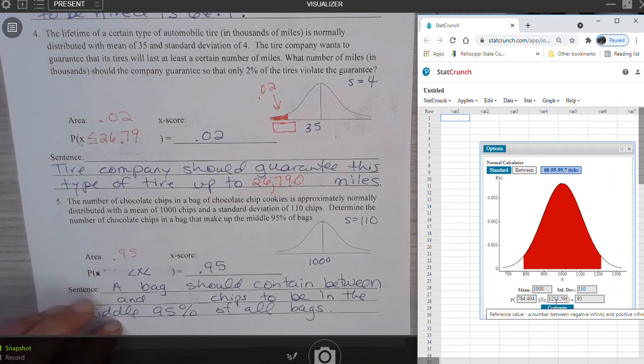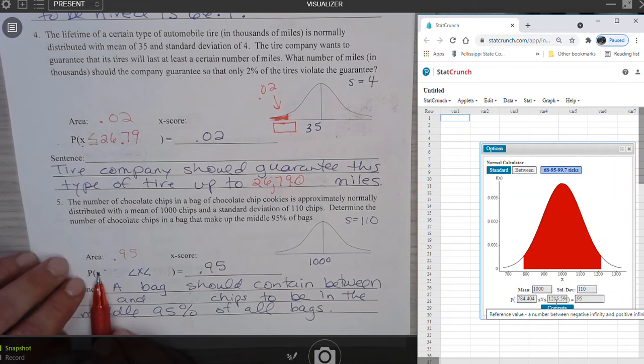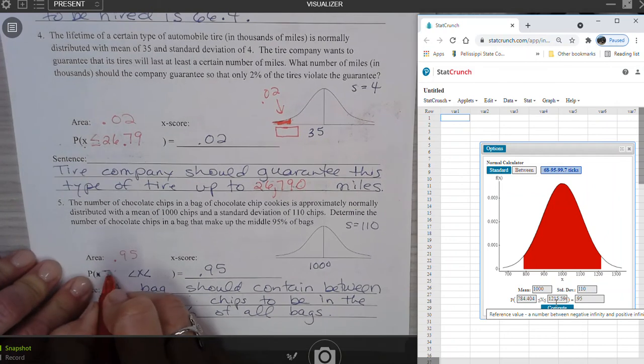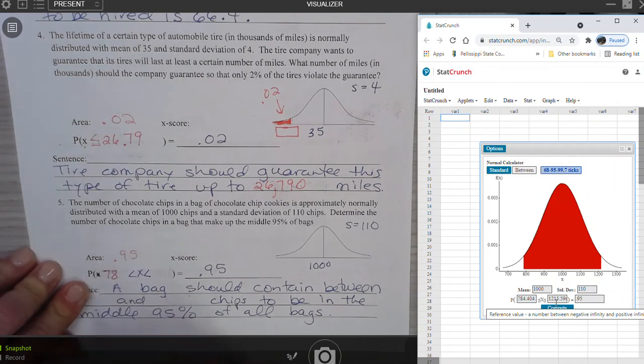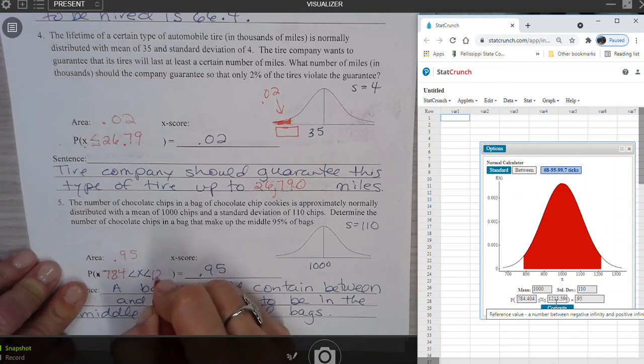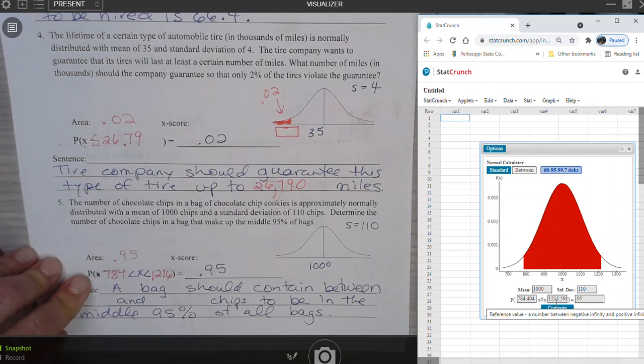So the probability that a bag of chips would be between, let's see, 784 and 1,216, rounding to the nearest whole number, is 95%.